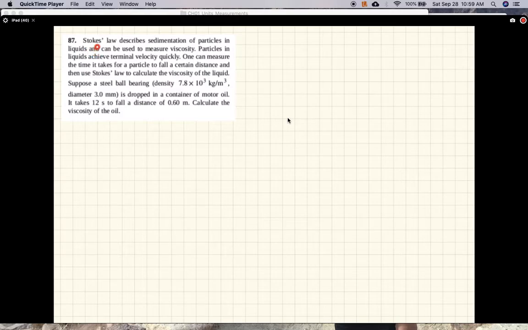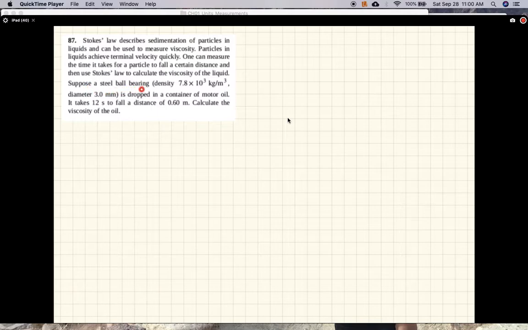Okay, this problem says Stokes' law describes sedimentation of particles in liquids and can be used to measure viscosity. So, for instance, if you wanted to measure the viscosity of an oil, this problem shows you how to do it. Particles in liquids achieve terminal velocity quickly. One can measure the time it takes for a particle to fall a certain distance and then use Stokes' law to calculate the viscosity of the liquid. So here's how you do that for oils.